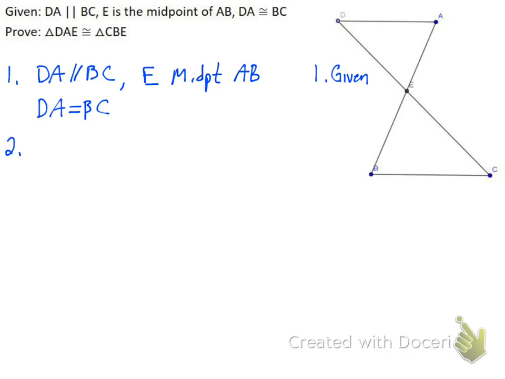I'm going to save the parallel lines one for last because I want to make sure we understand that. So E is the midpoint of AB. So again, this is AB. E is the midpoint, so I know that the 2 segments that make up AB are going to be equal. So I'm going to be able to say that AE is equal to EB, by definition of midpoint.